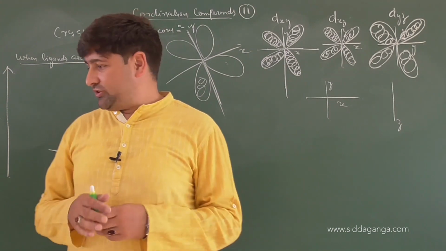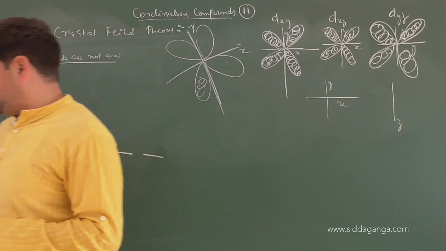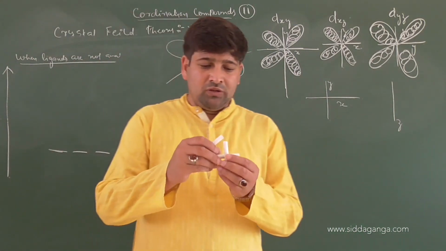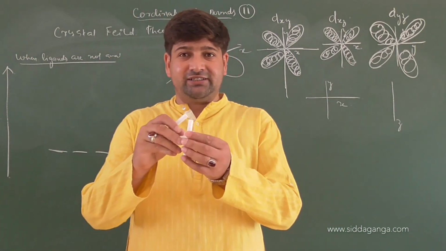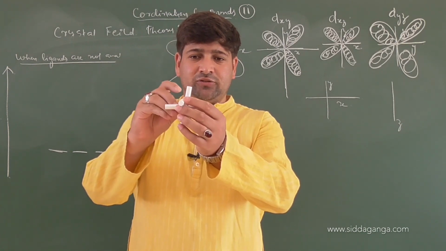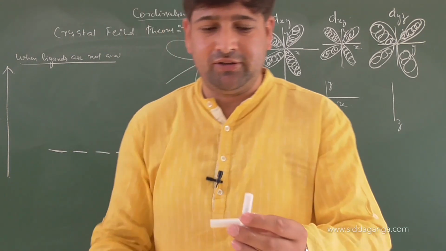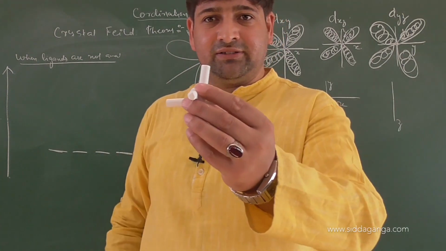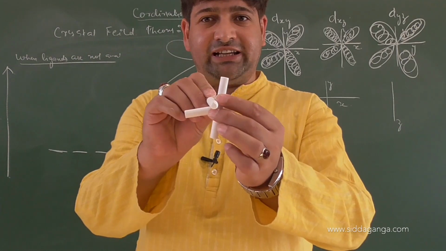So you can comprehend it like this, children. Say here, these are our x-axis, y-axis, and this is our z-axis. Hope you can see it clearly. Right? Yes or no? So these are the axes we have.